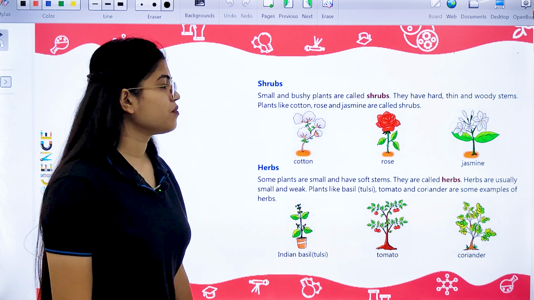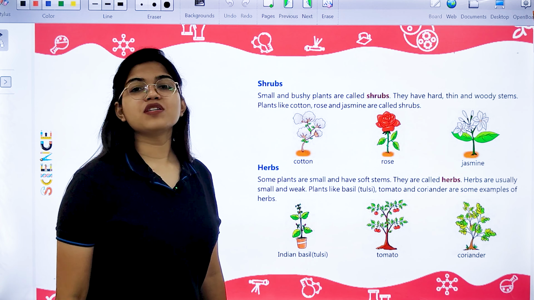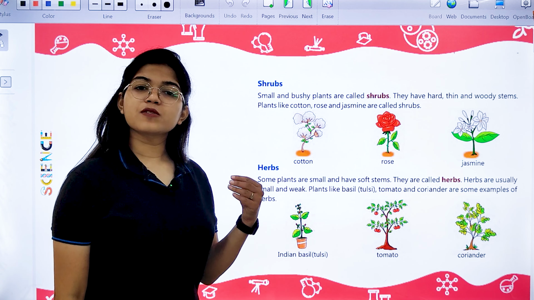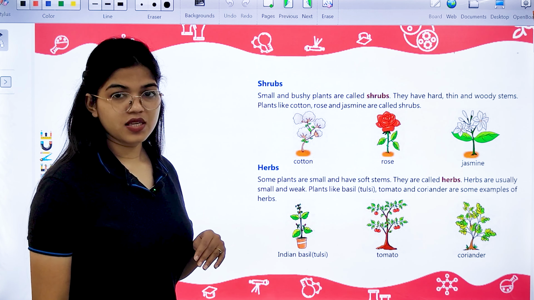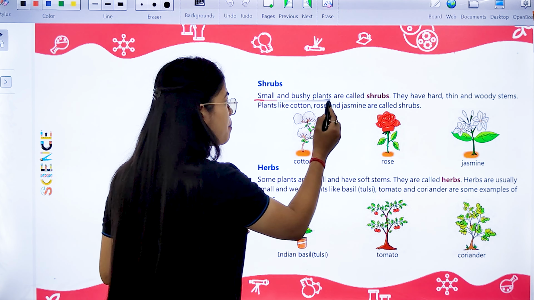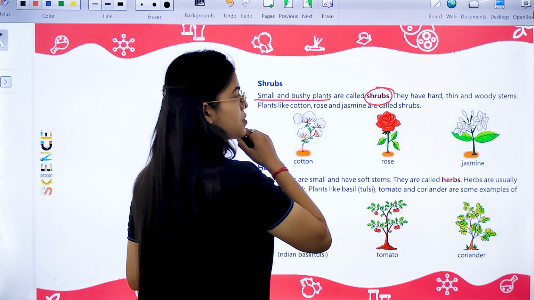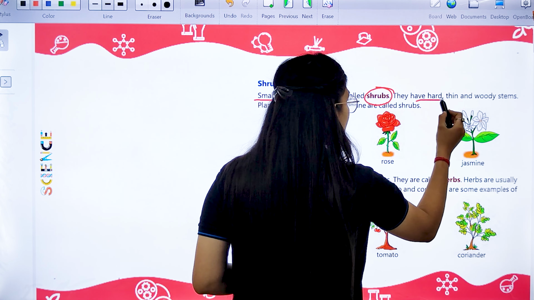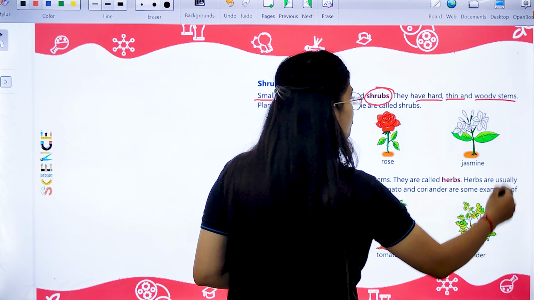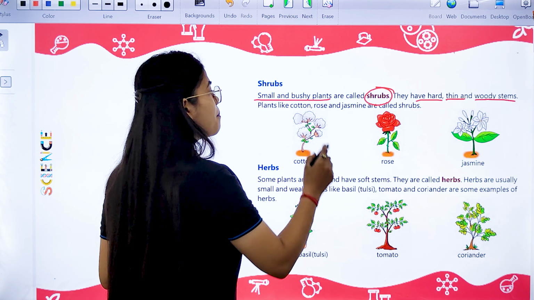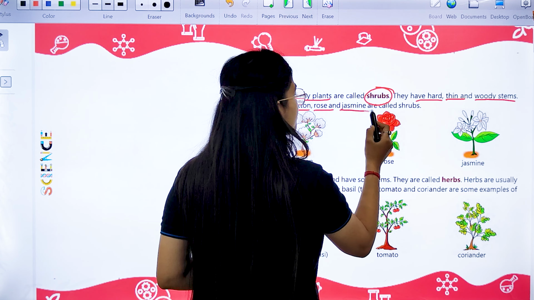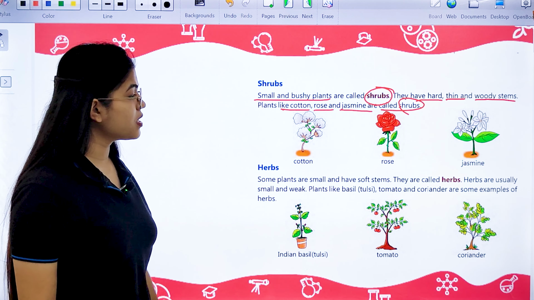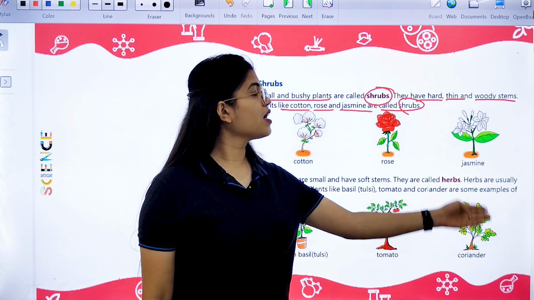Okay. Now, the next type of plant which we have is shrubs. See, now there are some plants which are smaller than trees. They are small, bushy plants known as shrubs. They also have stems which are hard but they are thin and also woody. Example, cotton, rose, jasmine. All these plants are called shrubs. You can see this is a cotton plant, rose plant, jasmine plant.